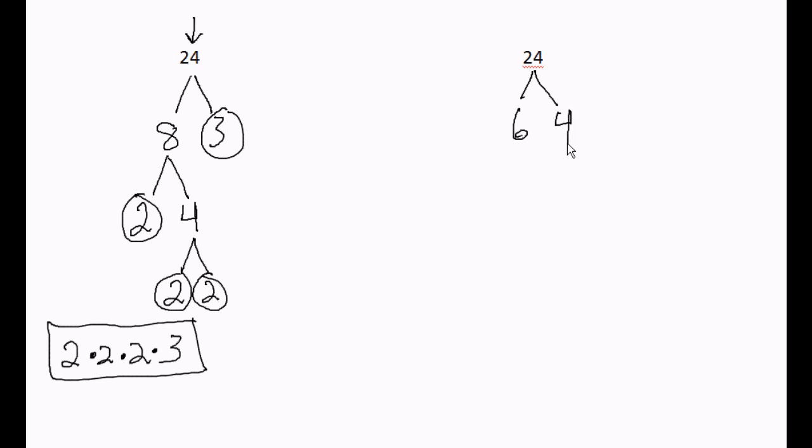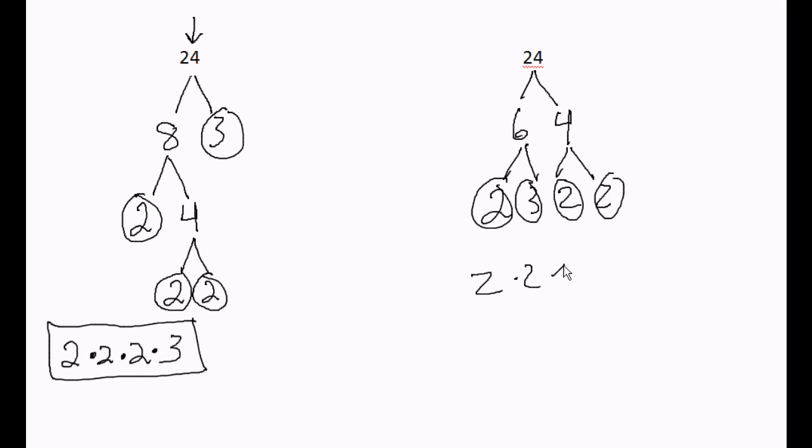6 times 4 is 24. 6 is not a prime number. 4 is not a prime number. So I branch each one. 6 is 2 times 3, and 4 is 2 times 2. These are all prime, so I circle them, and look right over here. 3 2s and a 3 for this 24, and sure enough, 1, 2, 3 2s and a 3 for this one.